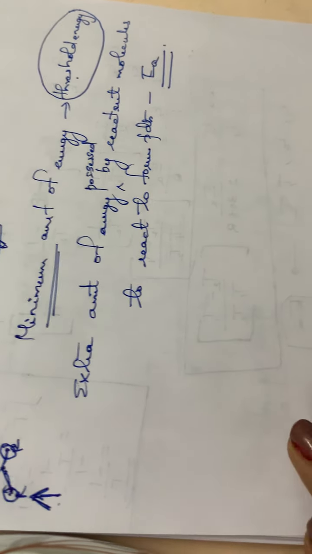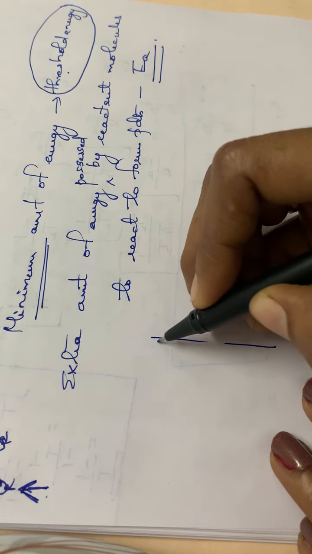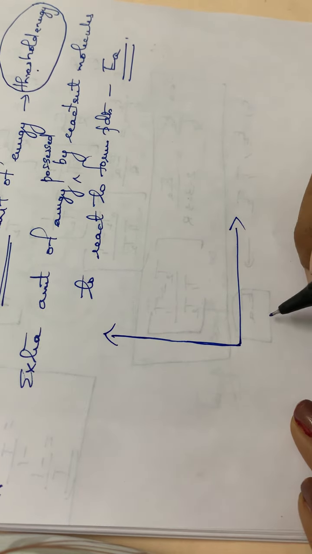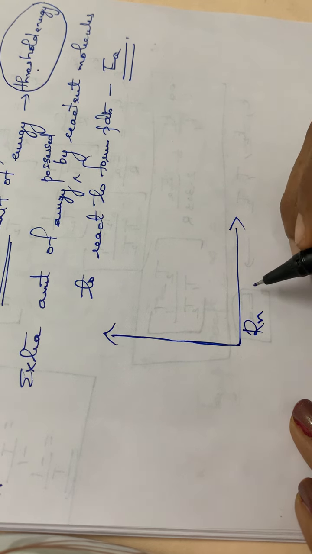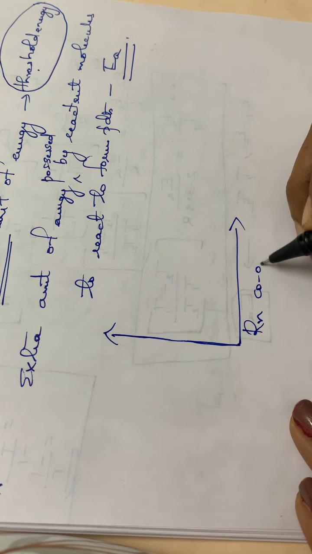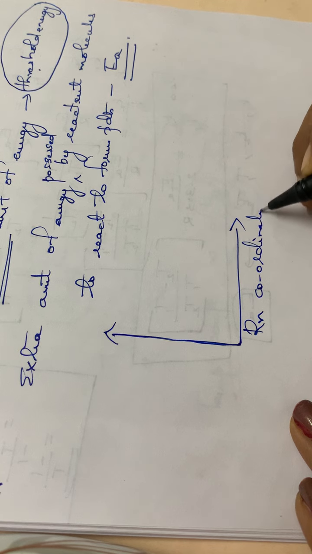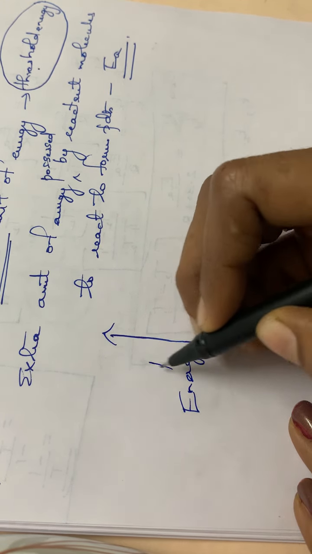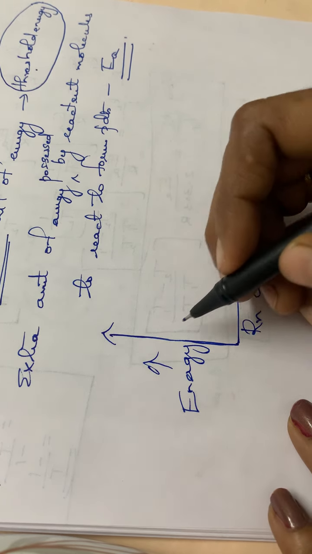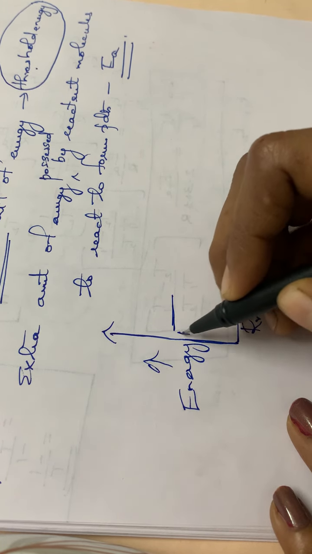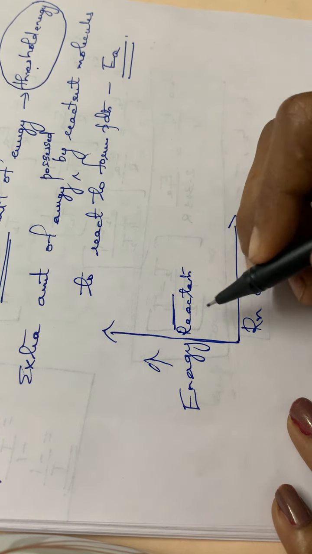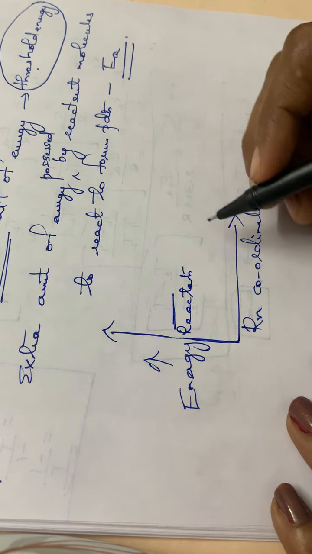And suppose, in the x-axis, it is the reaction coordinate, and in the y-axis, energy. So suppose this is the energy possessed by the reactant molecule. Normally the energy possessed by the reactant molecules will be greater compared with that of the products.